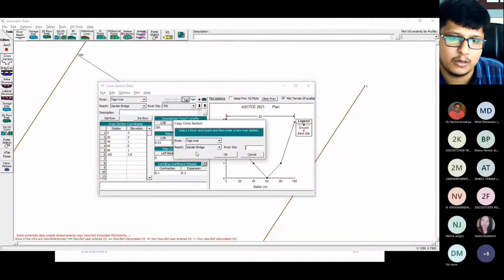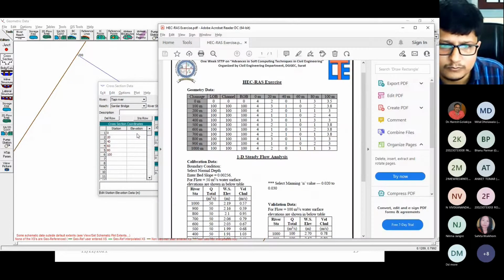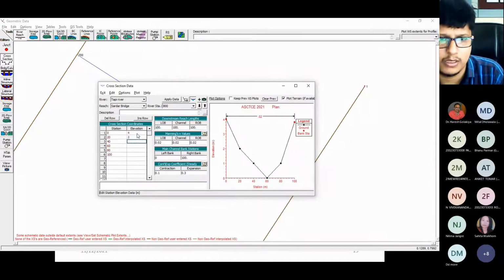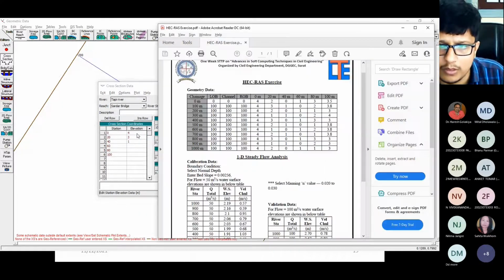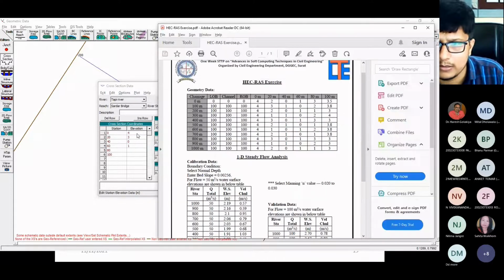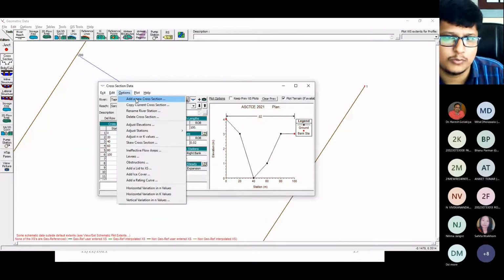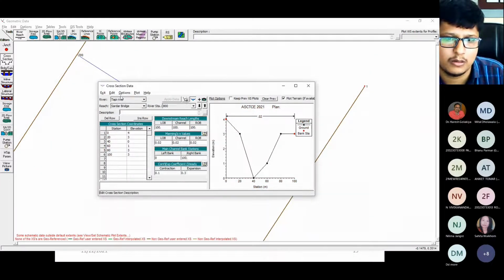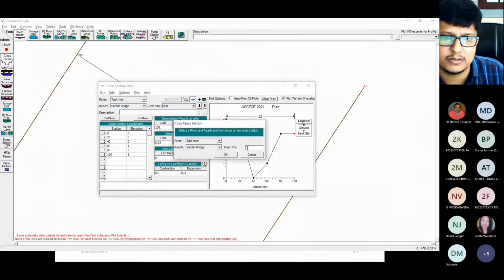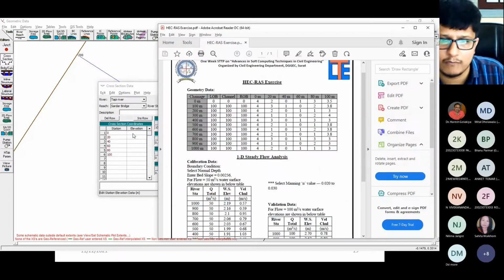Again option, copy current and give the name 800. Delete all this and enter 431, no sorry, 0, 1, then 3, 3. Again apply data, option, add copy. If the stations are the same, then you can copy it, right? But if the stations are not the same, then you need to enter a new one.